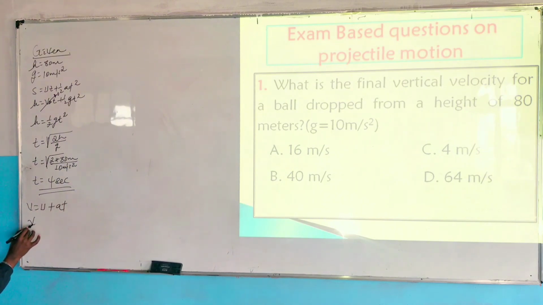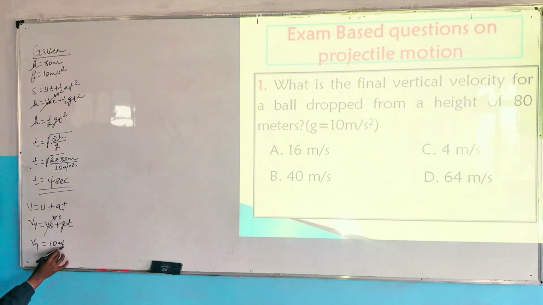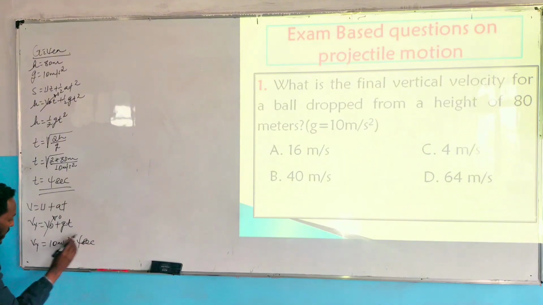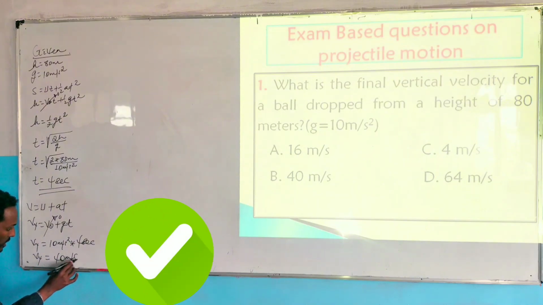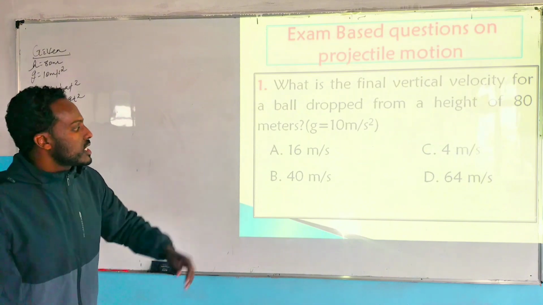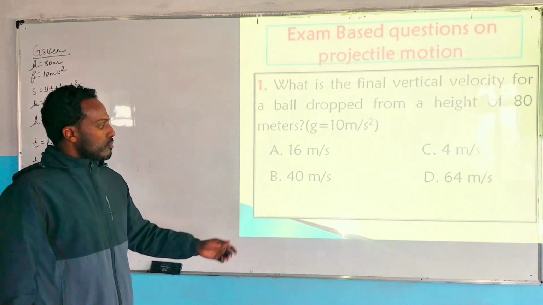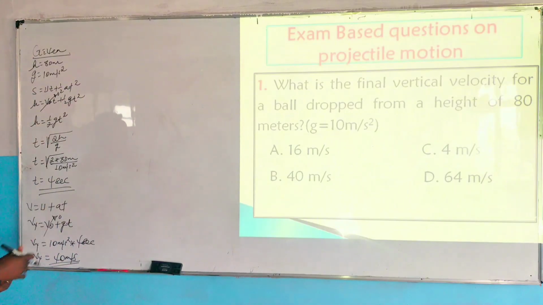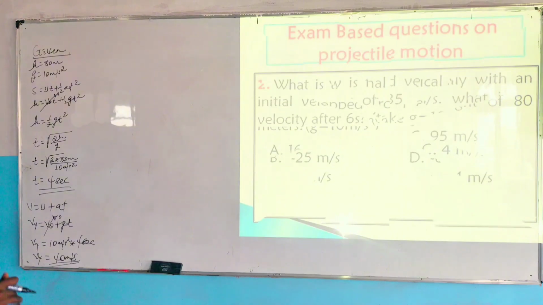So vertical velocity or vy is equals to v naught plus minus g times t. Already initial velocity እዚህ ጋር 0 ስለሆነ vertical velocity vy is equals to 10 meter per second square multiplied by the total flight time which is 4 seconds. So the answer is vertical velocity is equals to 40 meter per second. ስለዚህ አጠቃላይ vertical velocity when the ball reached the ground level 40 meter per second ይሆንልናል ማለት ነው። So the answer is B. So this is all about question number 1. So let's proceed to the second one.